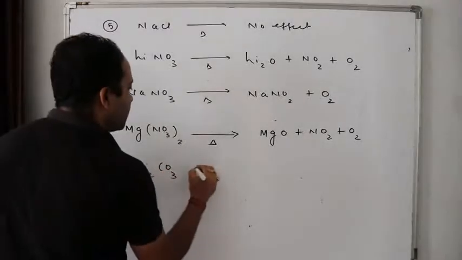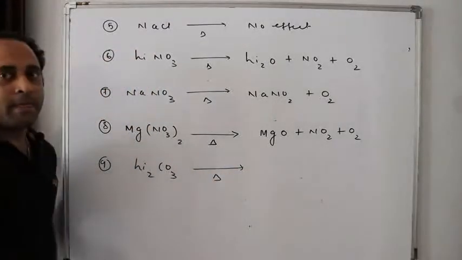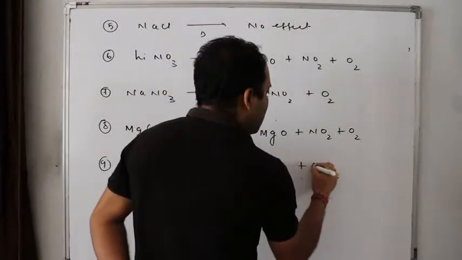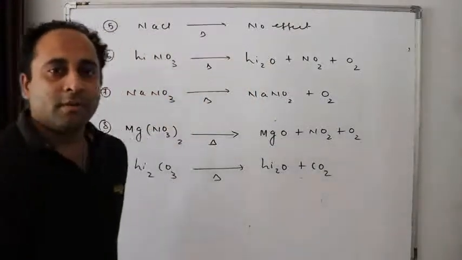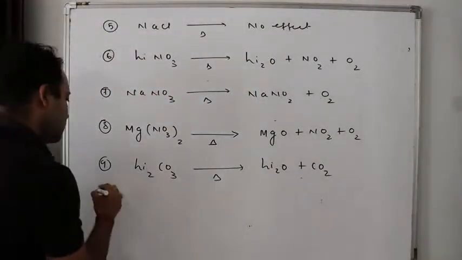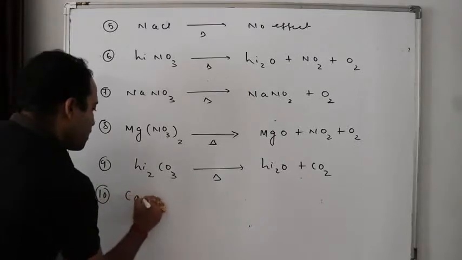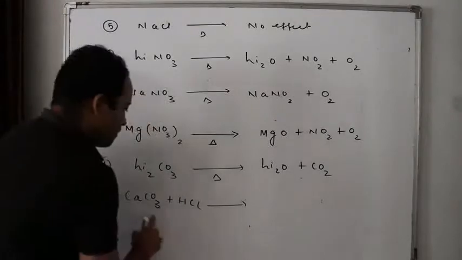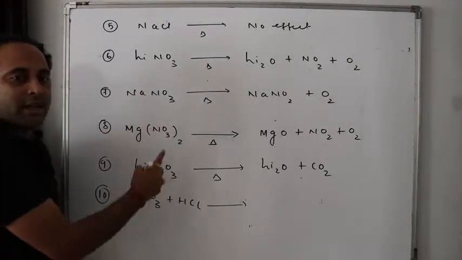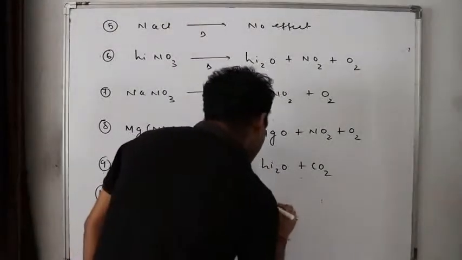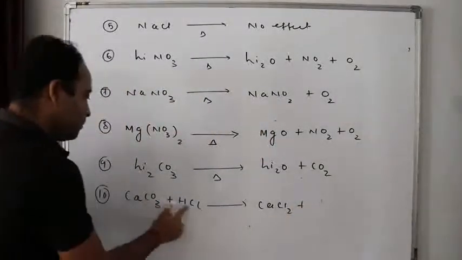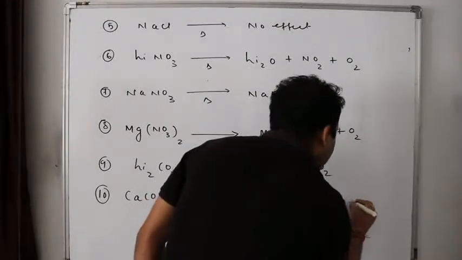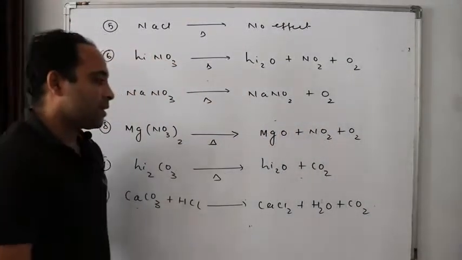Lithium carbonate heated. What will I get? I will get Li2O plus CO2. Okay. Next, 10. Calcium carbonate plus HCl. What will I get? Calcium chloride plus water plus carbon dioxide. Done.